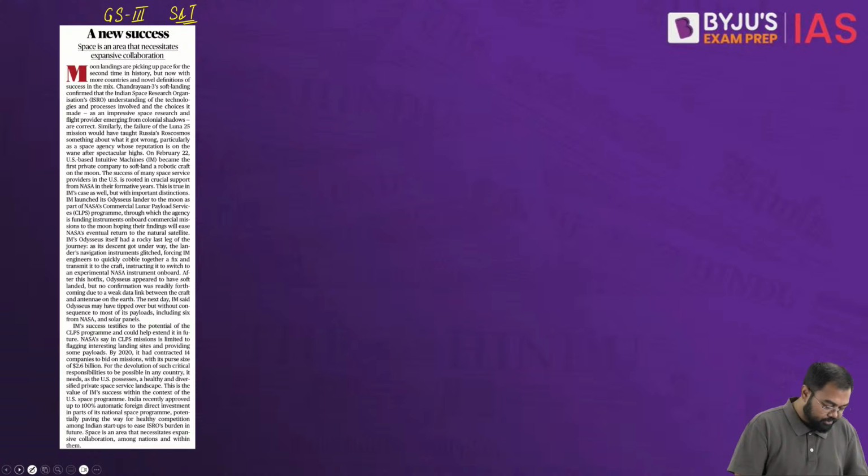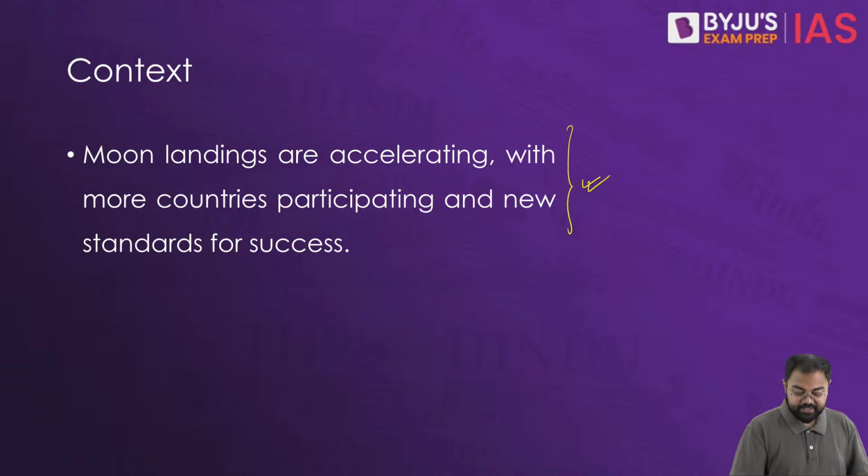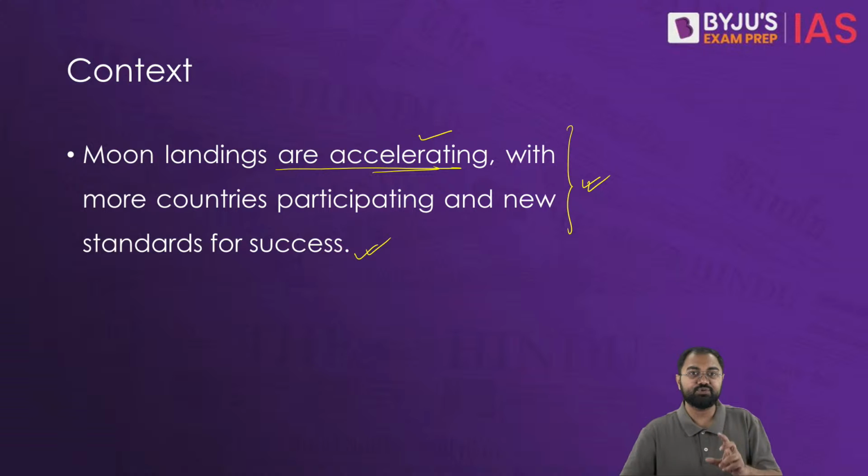So overall, when you look at this article, this basically is the context: moon landings are now accelerating and more countries are participating with new standards for success. With regards to India, Chandrayaan 3 was successfully able to soft land on the moon, which was big for India and big for ISRO, and we have been able to do that experimentally. We have been successful, and overall there have been some other missions.